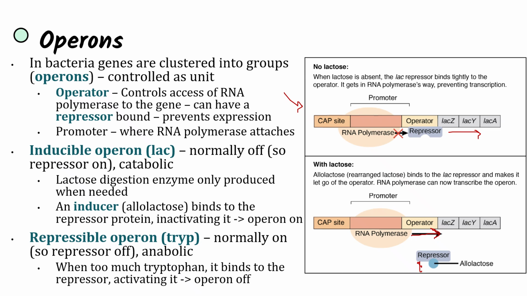Now, the other type of operon is a repressible operon, and an example of this is the tryptophan operon. And this is normally on, so the repressor is off, and it's anabolic, it's for building. And you generally want to be building and putting together these molecules until you have too many of them. And so when there is too much tryptophan in the cell, it binds to the repressor, activating the repressor and turning the operon off. So a repressible operon is innately on and the repressor is off until there's too much of the product. And that's sort of like a feedback regulation of gene expression.